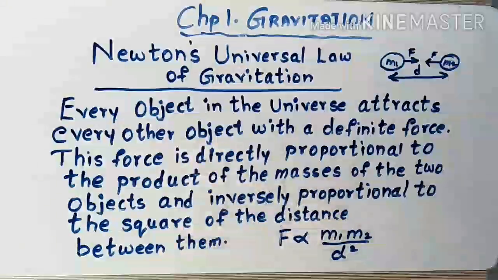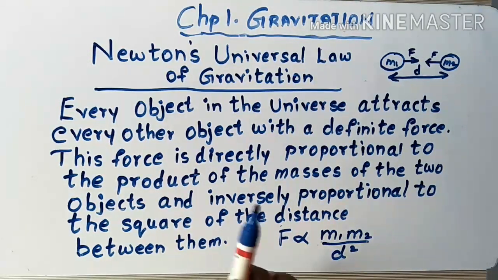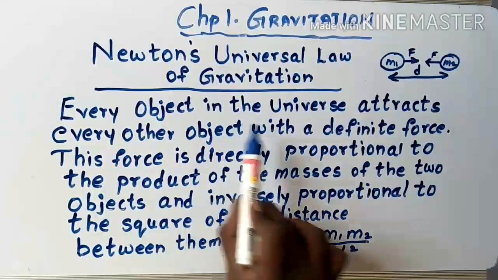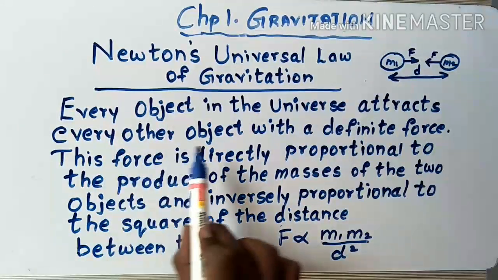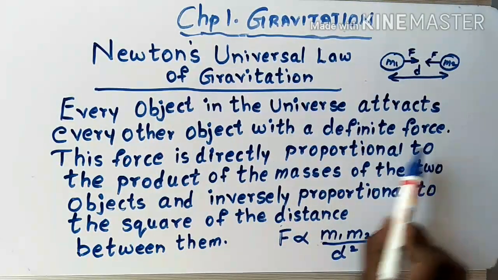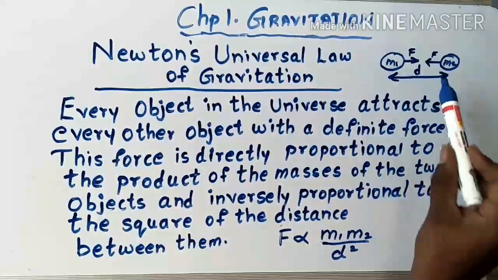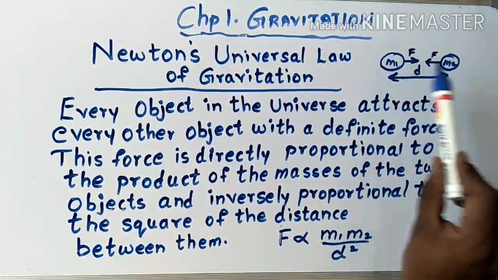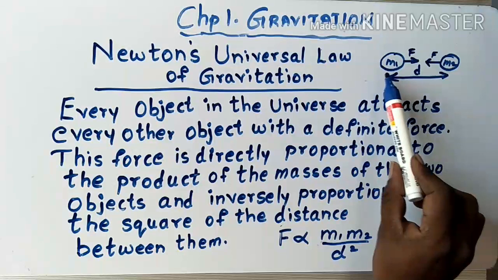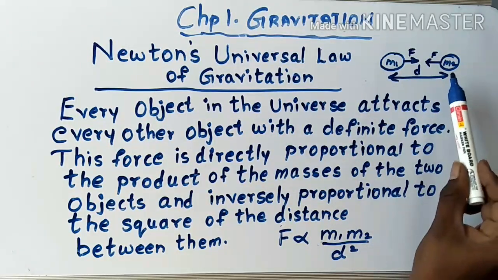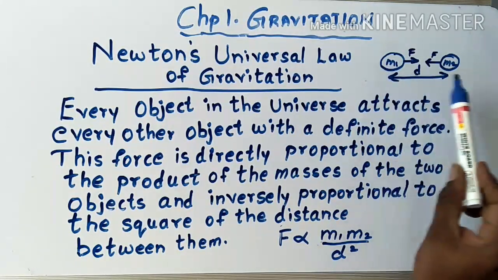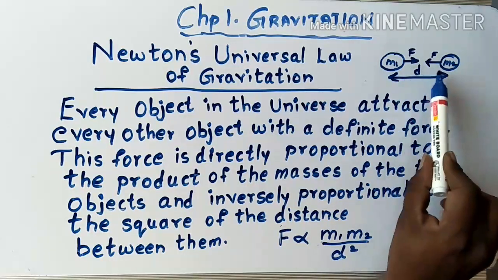Newton's universal law of gravitation. After Kepler's laws, Newton formulated his theory of universal gravity. According to this theory, every object in the universe attracts every other object with a definite force. Let's take mass 1 and mass 2. Both masses attract each other with a definite force at a